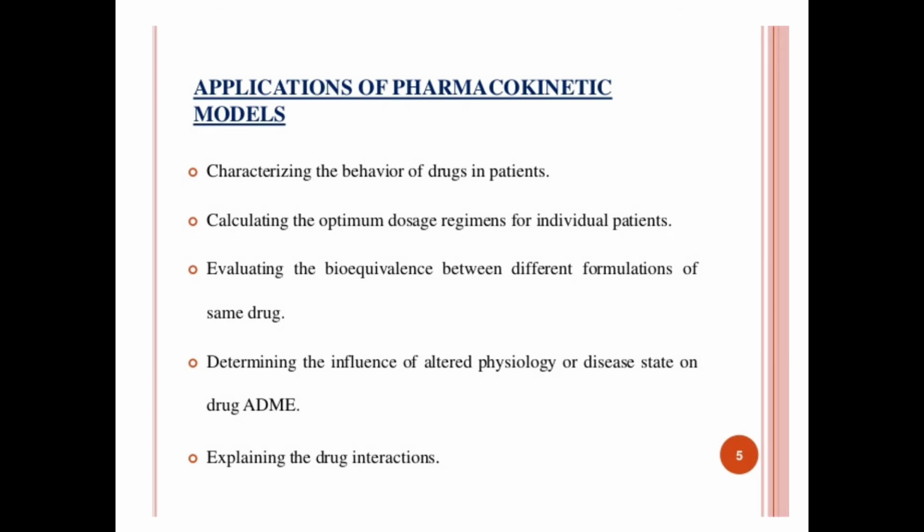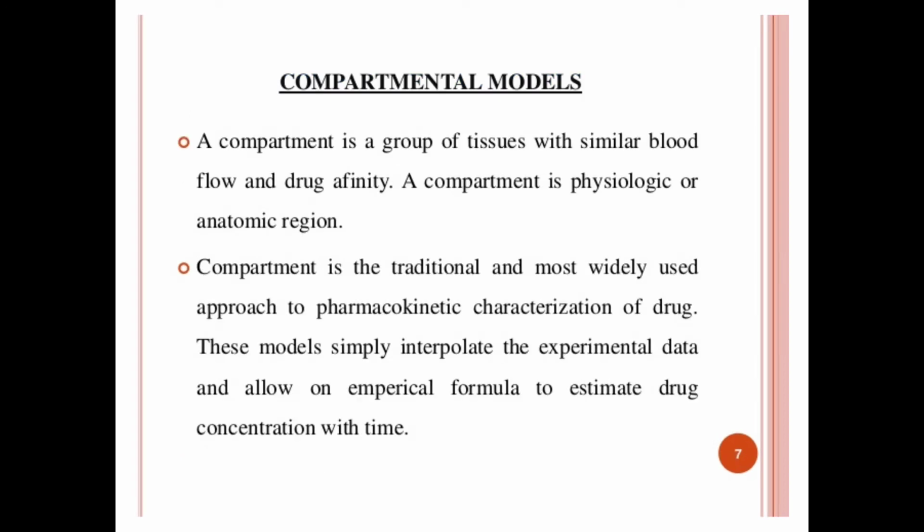developing any formulations. Now we will discuss the compartment model, the first type of pharmacokinetic models. This particular compartment model is also called an empirical model. So a compartment is a group of tissues with a similar blood flow and drug affinity. A compartment is a physiologic or anatomical region. So we can call it compartmental analysis.